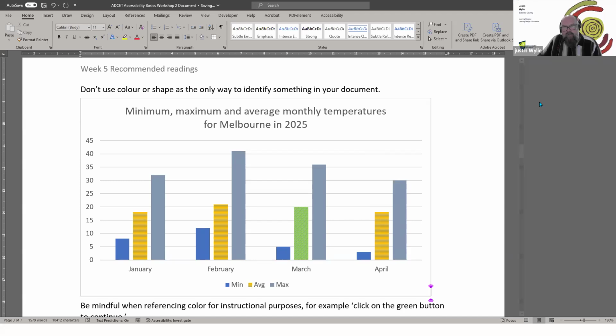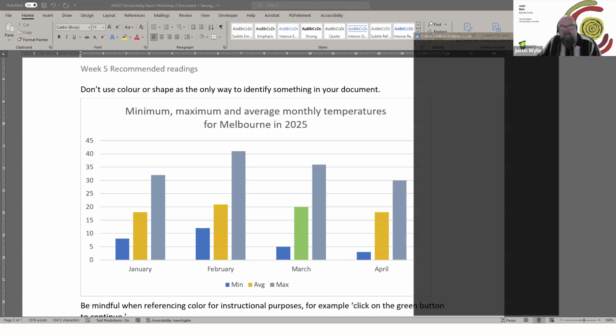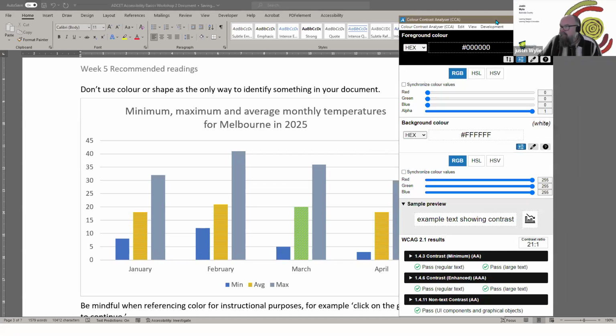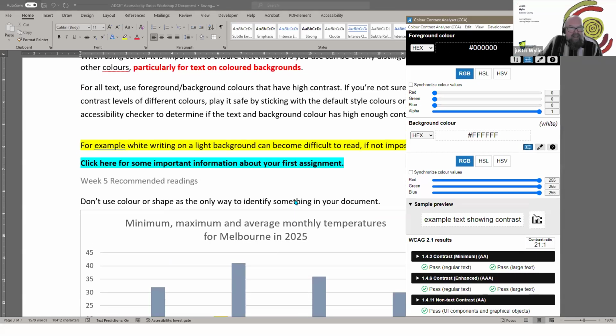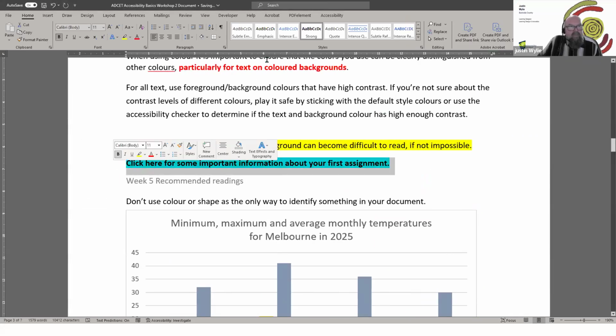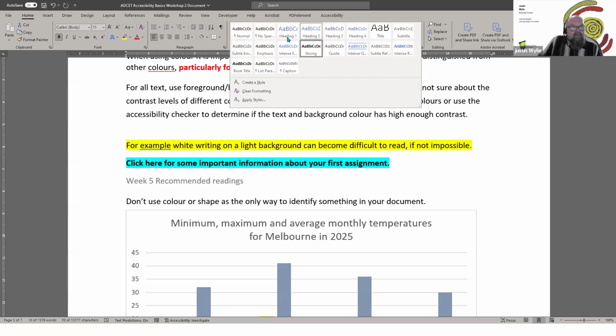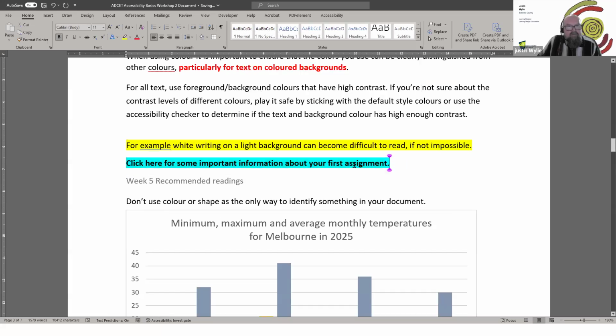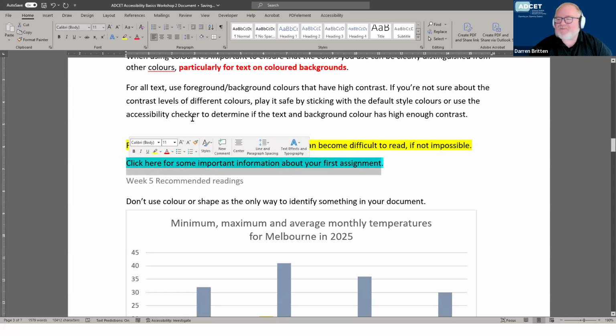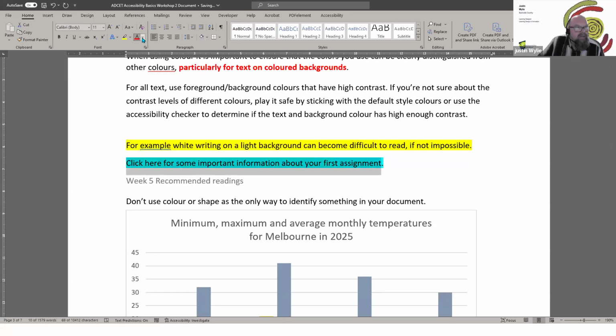And probably good to mention too that as well as the accessibility checker within Word itself, there are products such as this one here. Now, can I check that you're sharing? Yes. So the color contrast analyzer, which lets you actually go in and pick some colors. So if I take that, formatting off. It's highlighting that's on it. Yep. Oh, there we go. I just wanted to change the font color to something.